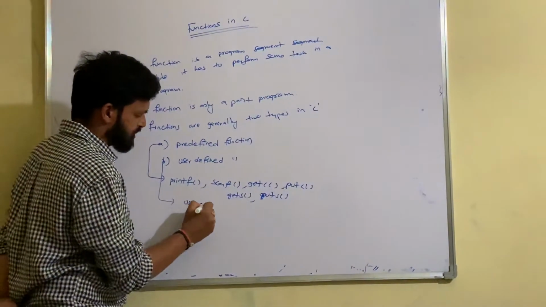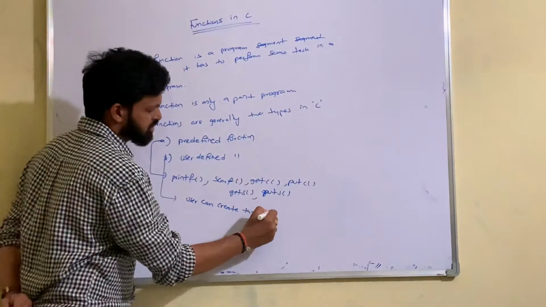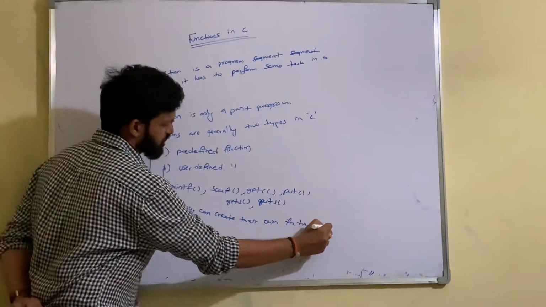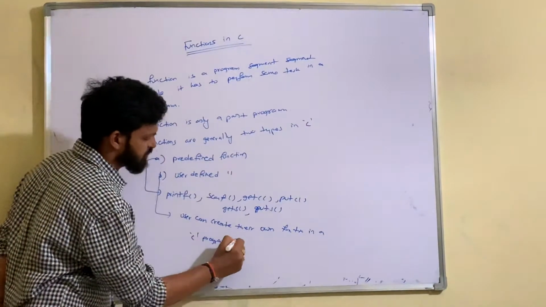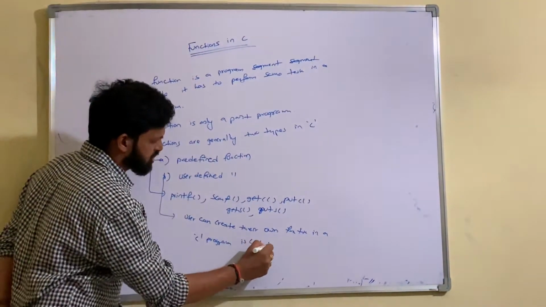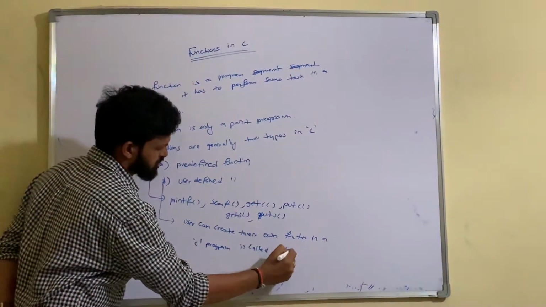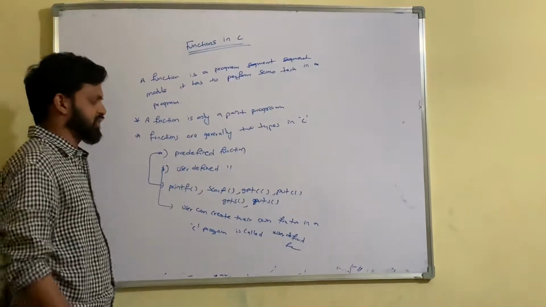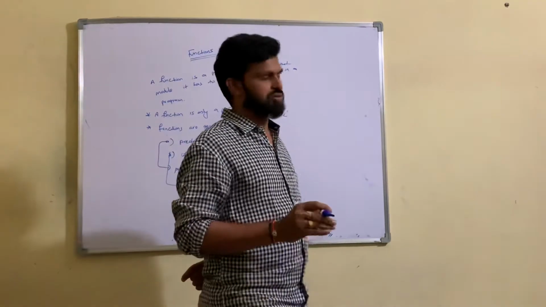The user can create their own function in a C program. A function the user creates in a C program is called a user-defined function. A user-defined function has a syntax that we have to follow.